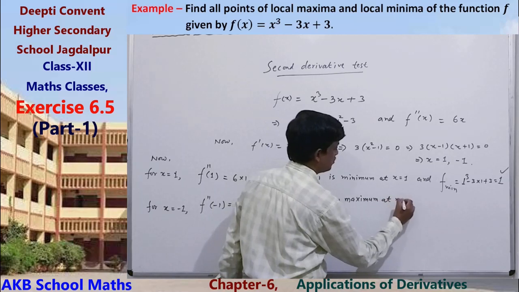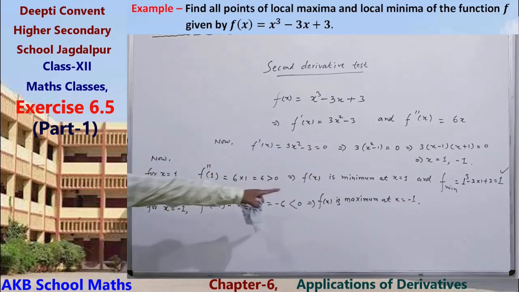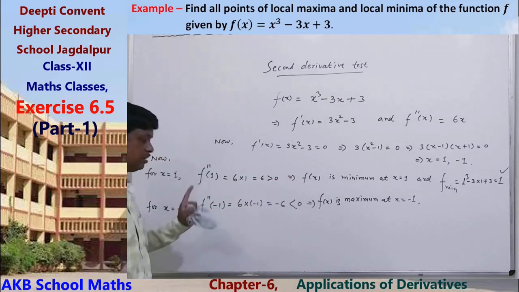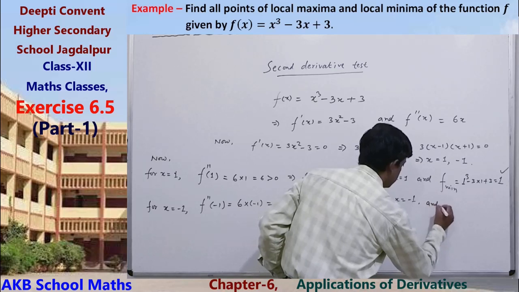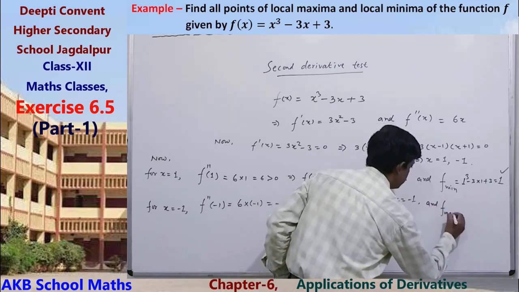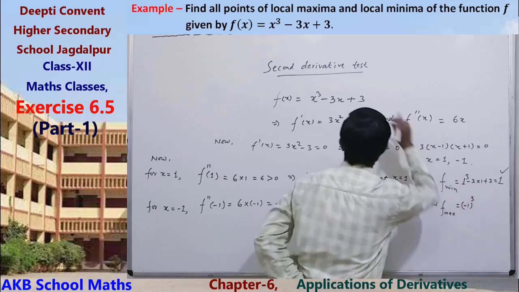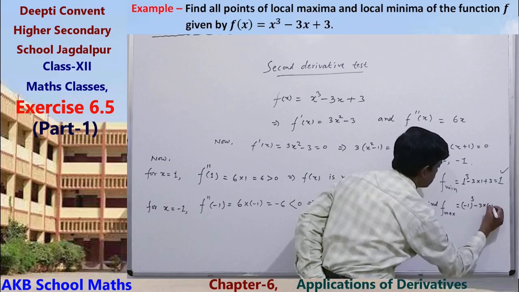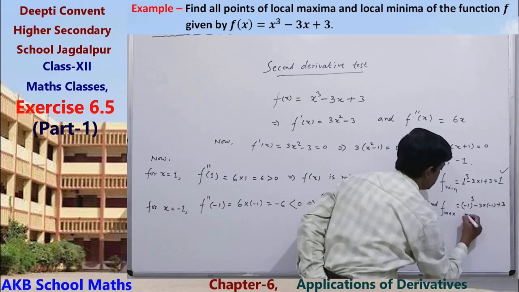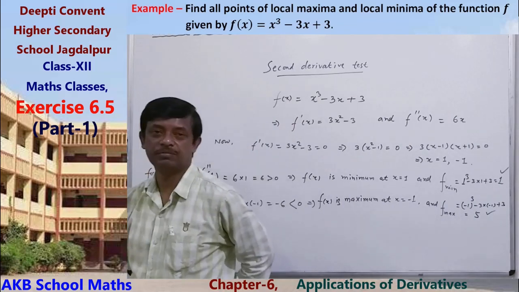So f(x) is maximum at x equals minus 1, and the maximum value is minus 1 cube, put minus 1, minus 3 into minus 1 plus 3 equals 5. Okay, so this is the maximum value.